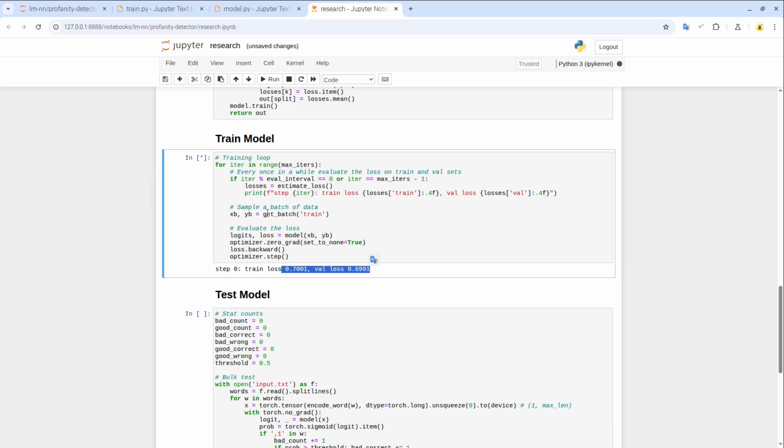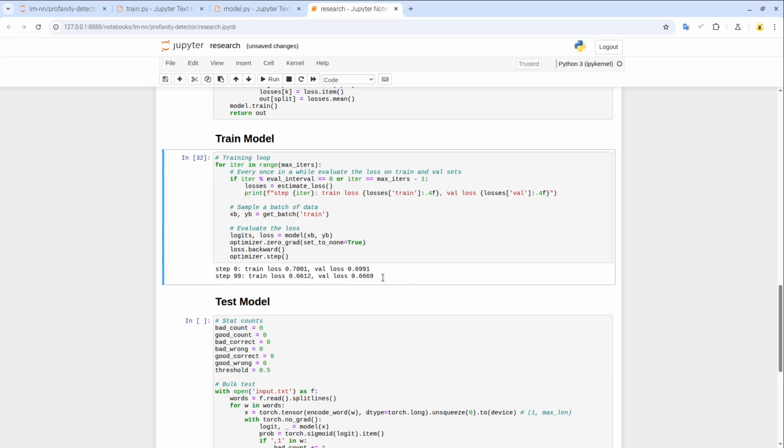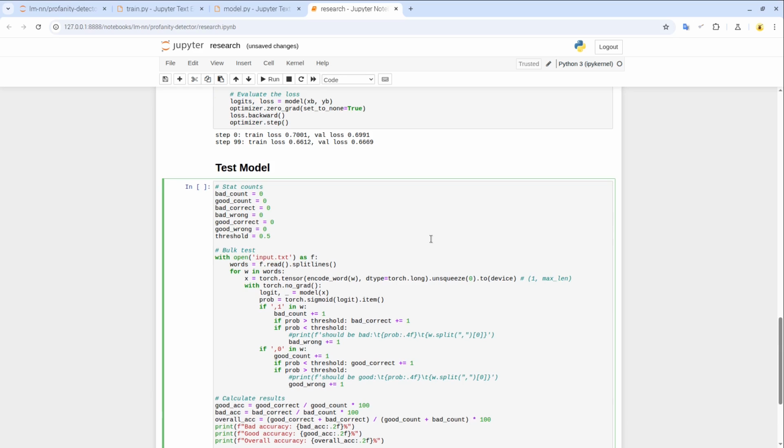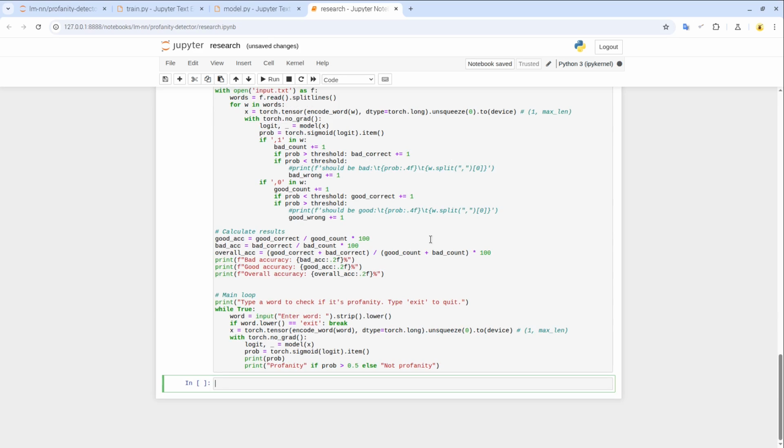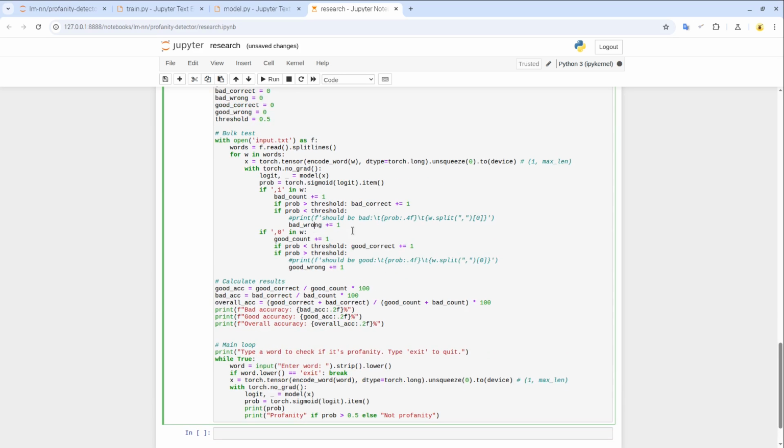And then after 100 times, it should print the updated value. Yeah, because of the video recording software, it just goes like 2 or 3 times slower than it usually does. So we got some minor improvement, which in theory means that the model training is going on properly. Since the model is quite random at the moment, running this test doesn't make much sense, but as a proof of concept,